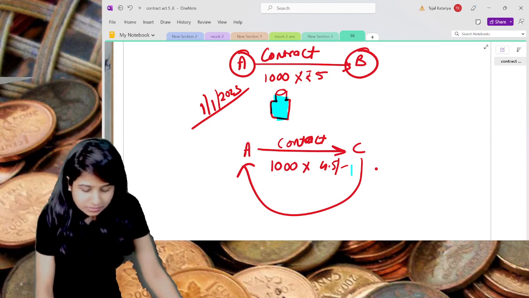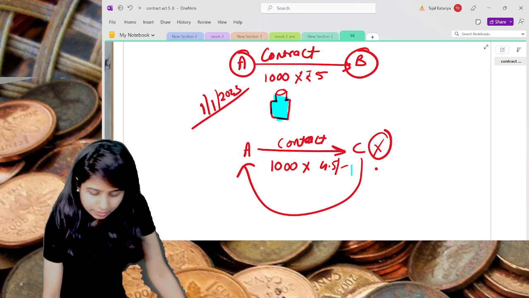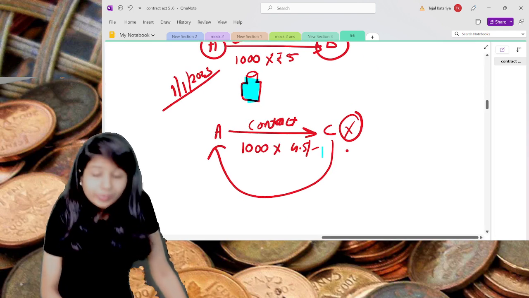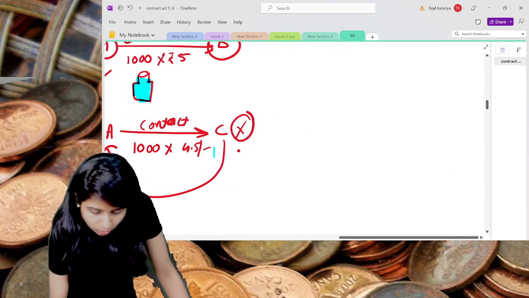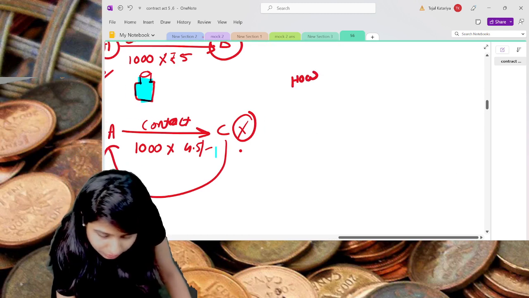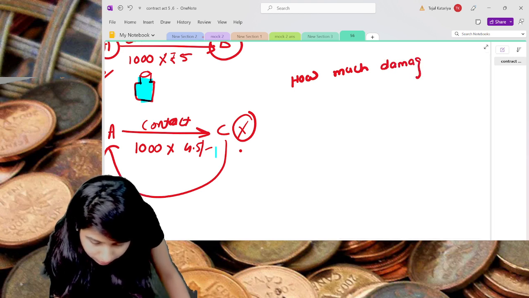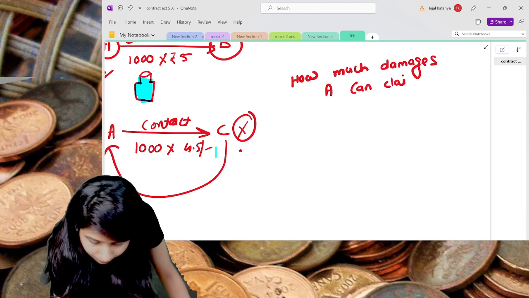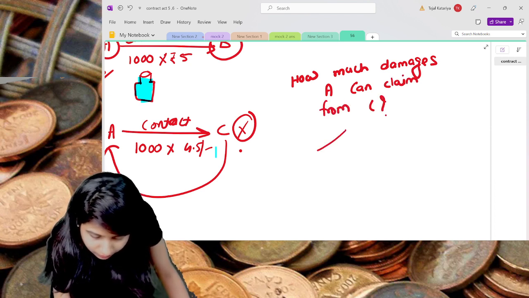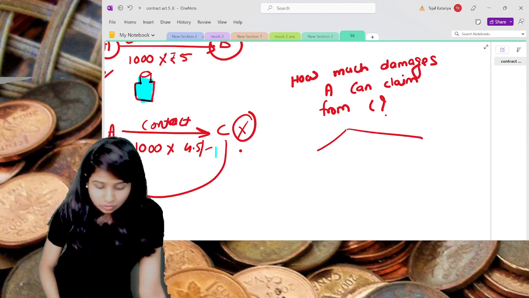Now understand, C did not perform the contract. Now how much damages can A claim from C? This is the question. Here you will get two types of answers.